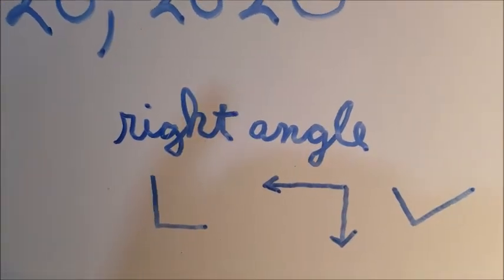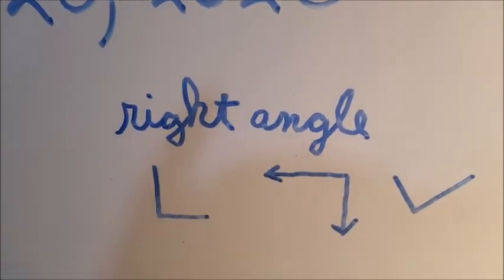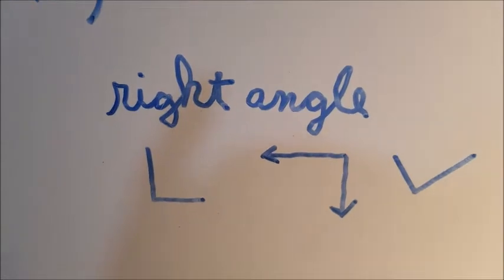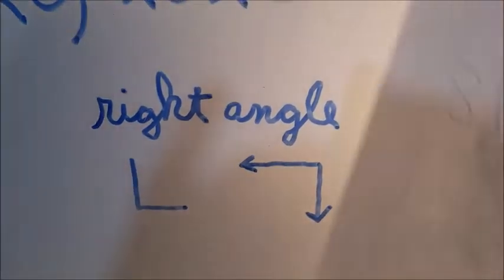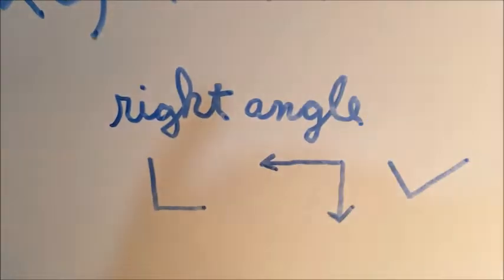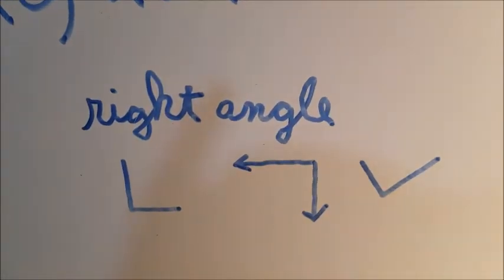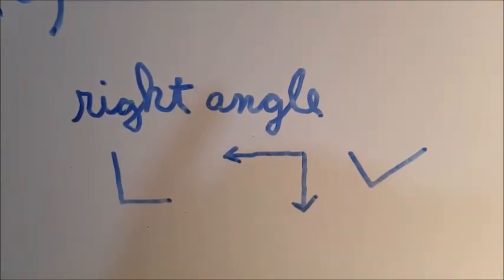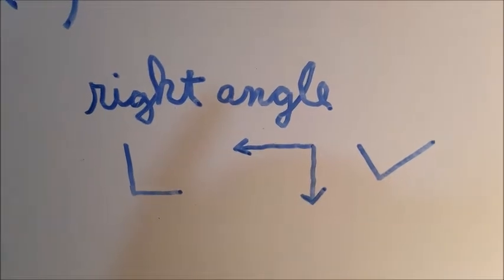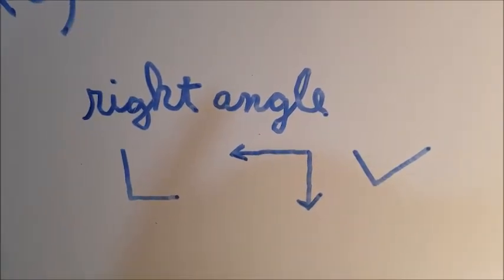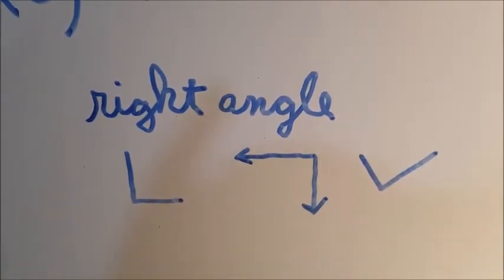One type of angle is a right angle. And we can test to see if we have a right angle by putting the square corner of a piece of paper that's been cut by a paper company, and they cut them at right angles, and seeing if that fits in there perfectly. These are all examples of right angles. They're also called square corners or sometimes 90-degree angles.